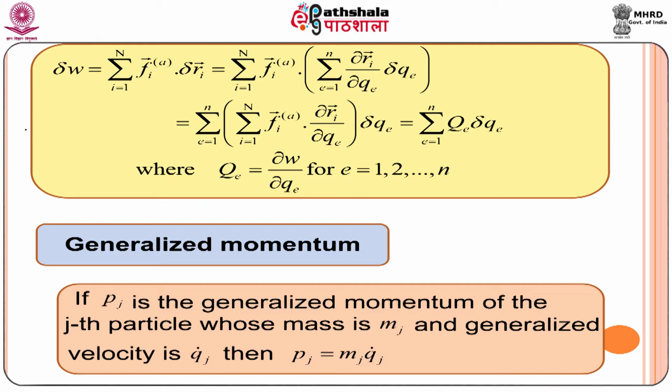Here we have used the generalized velocity, so the momentum is known as generalized momentum. q_j dot is the generalized velocity of the particle having the generalized coordinate q_j and mass m_j.